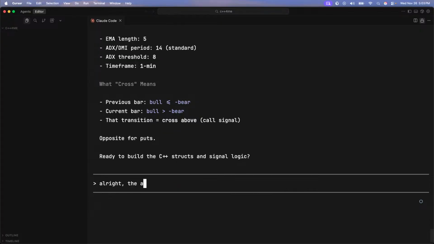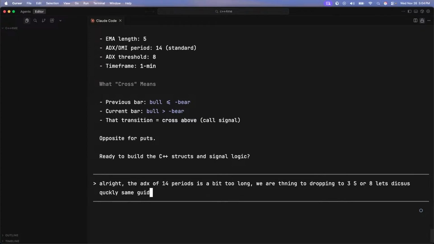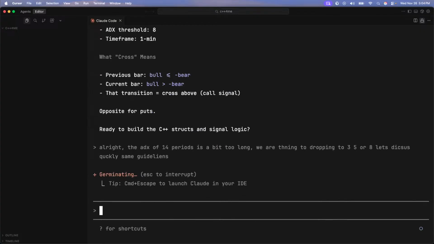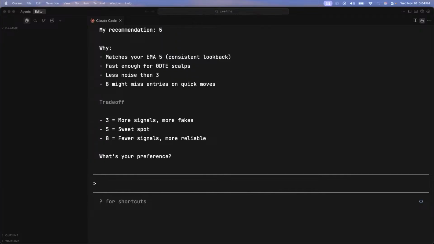All right, the ADX of 14 periods is a bit too long. We are thinking of dropping it to 3, 5, or 8. Let's discuss quickly. Same guidelines. All right, yeah, because that 21 is a bit too long, fam.